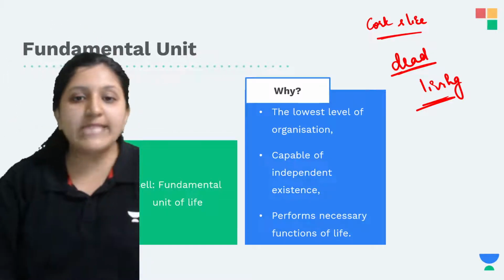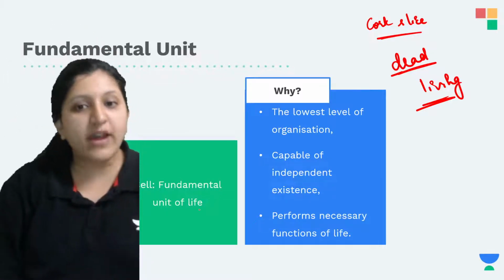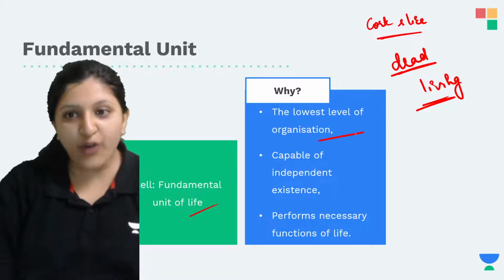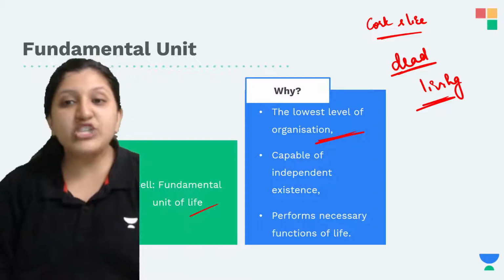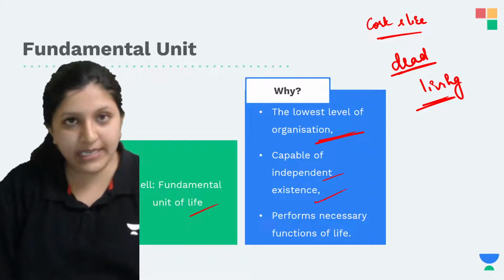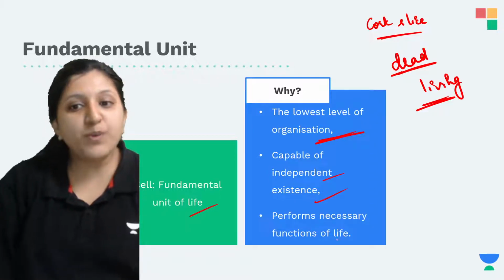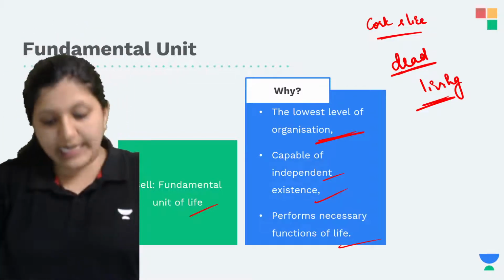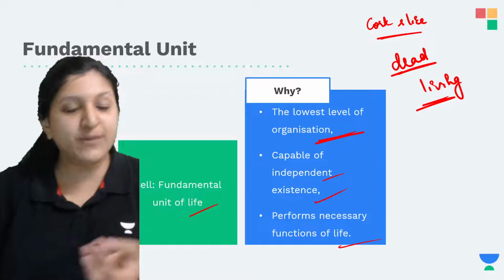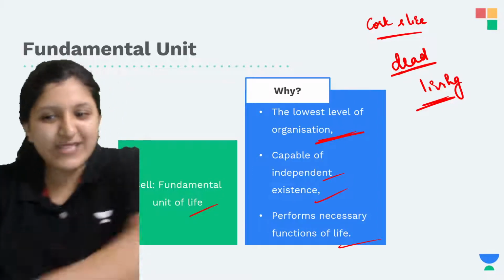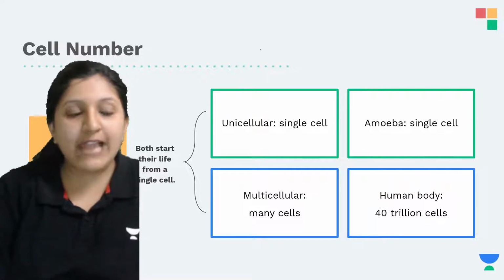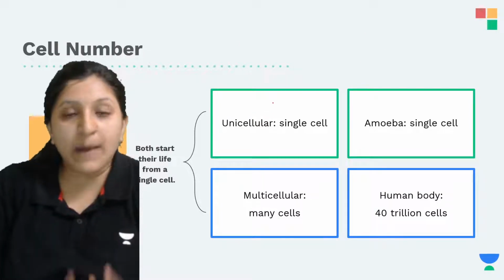Okay, so the cell is the fundamental unit of life. It is the lowest level of organization, which is capable of independent existence. It also performs the necessary functions of life. So what are the necessary functions? All the metabolic processes that occur, and this is mainly because of the cell. Now in the cell, the numbers are going to vary.